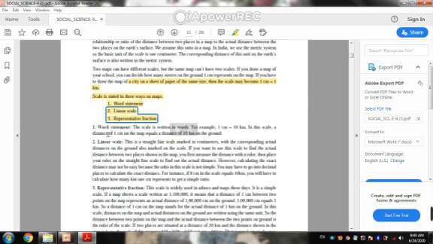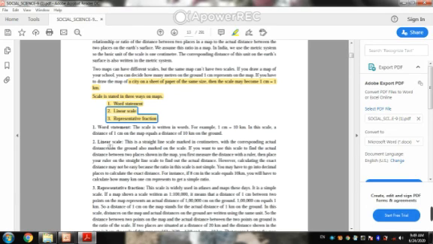Word statement means you can denote it word by word. You can write the words, suppose 1 centimeter denotes 10 kilometers. So in this scale, 1 centimeter of the map is equal to a distance of 10 kilometers. This is the word statement.